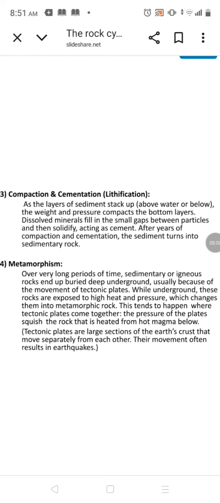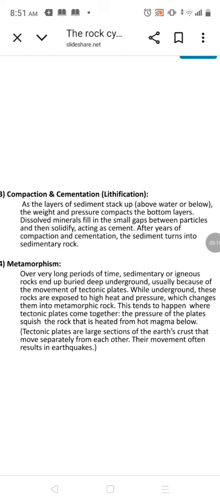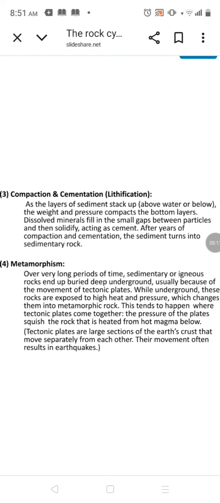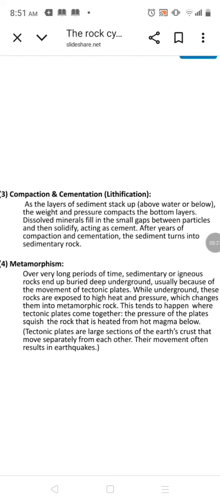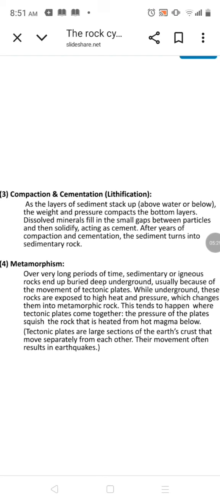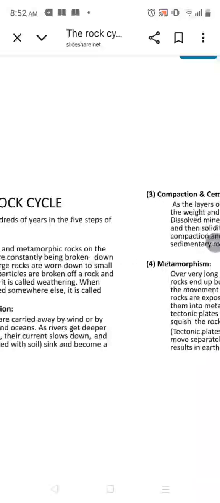Sedimentary rocks and igneous rocks end up buried deep underground, and with the movement of tectonic plates the underground rocks are exposed to high heat. Due to plate tectonics, high pressure makes it possible for lava to come to the surface of the earth. Tectonic plates are large sections of earth's crust that move separately from each other. The movement sometimes results in earthquakes.